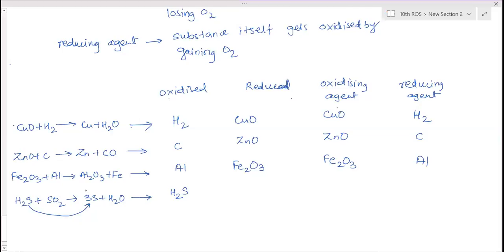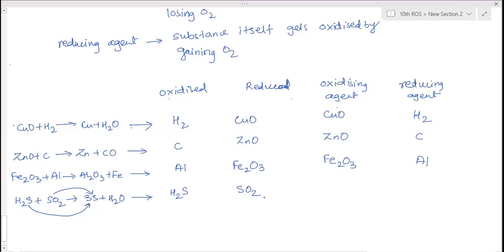Reason? Anything in terms of electron you don't have. Oxygen. So sulfur dioxide has lost oxygen to form sulfur. Therefore it is reduced. Both of them are forming sulfur.